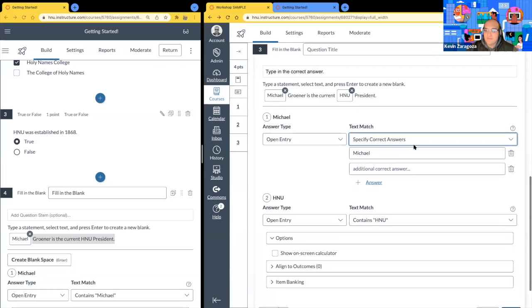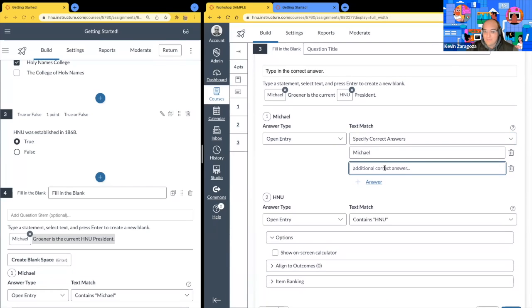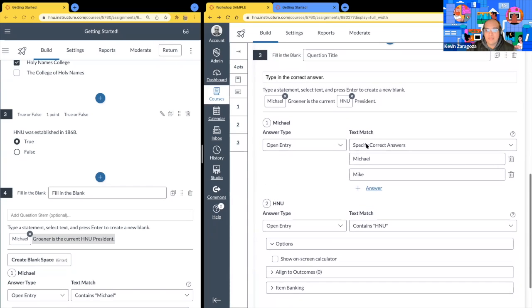If I select the specify correct answer option, here is where I will put that additional Mike answer choice. Does that make sense? Mm-hmm. So if the student were to type in Michael or Mike, both of these would be auto-graded as correct and given full points. Questions on that? So this is fill in the blank.